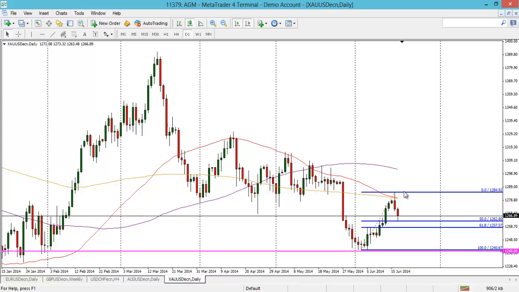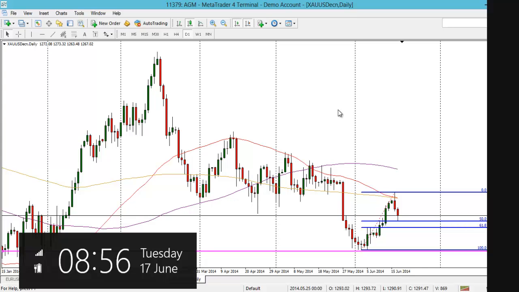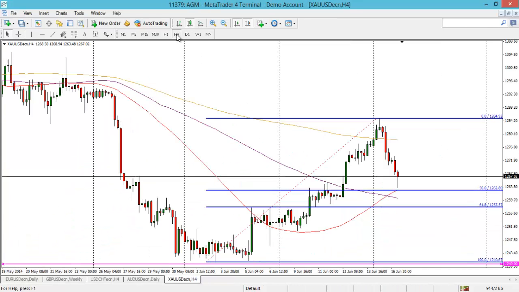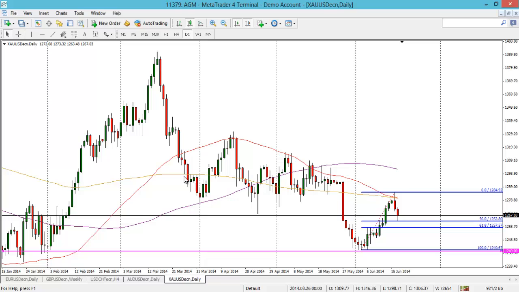That's of the 1262 level. So keep an eye on those two fibs. It'll be interesting to see which one wins this week and plays out. But that's definitely what I'm keeping my focus on for gold this week. And of course, if you flip it down to smaller short-term time frames, you can see there on the 4 hour as well. It didn't quite test it to the pip. It got front run by a few pips there, but they're definitely the two fib moves to keep an eye out for.